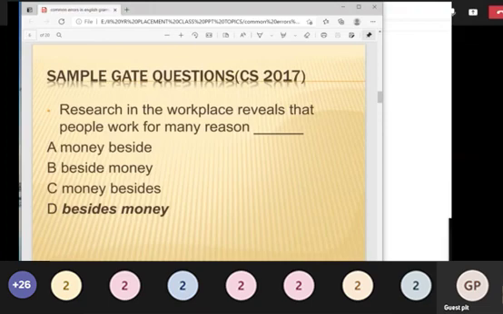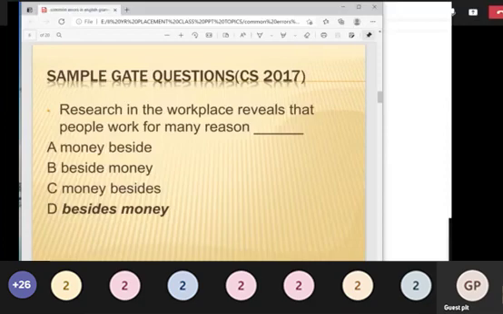Okay. So what is the basic difference between beside and besides? Beside means by the side of. Besides means additional, in addition to. Right? If you know this in your mind, very easily, in a fraction of a second, you can just click the right answer and go. But if you think about what besides means, what beside means, it is also a preposition. So by the side of and in addition to are two extreme cases.